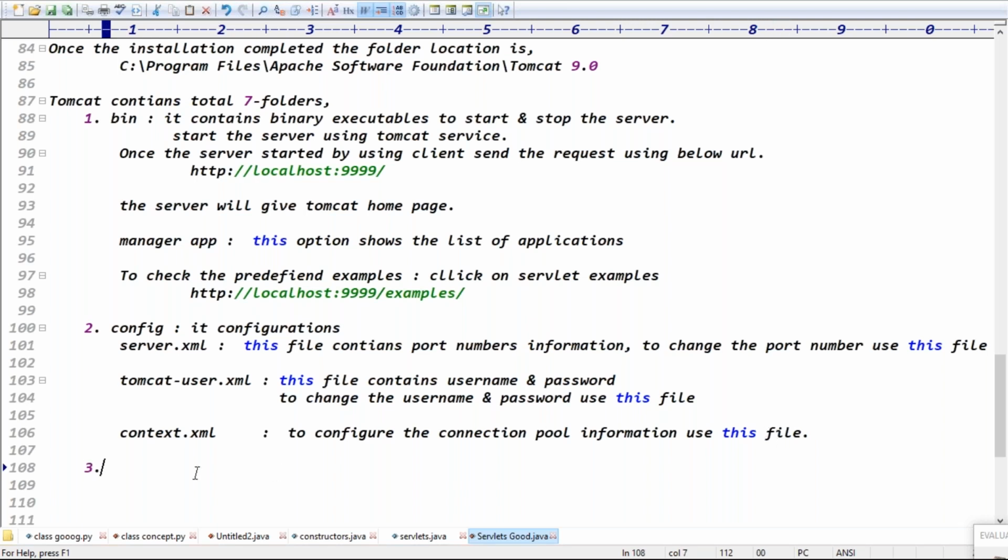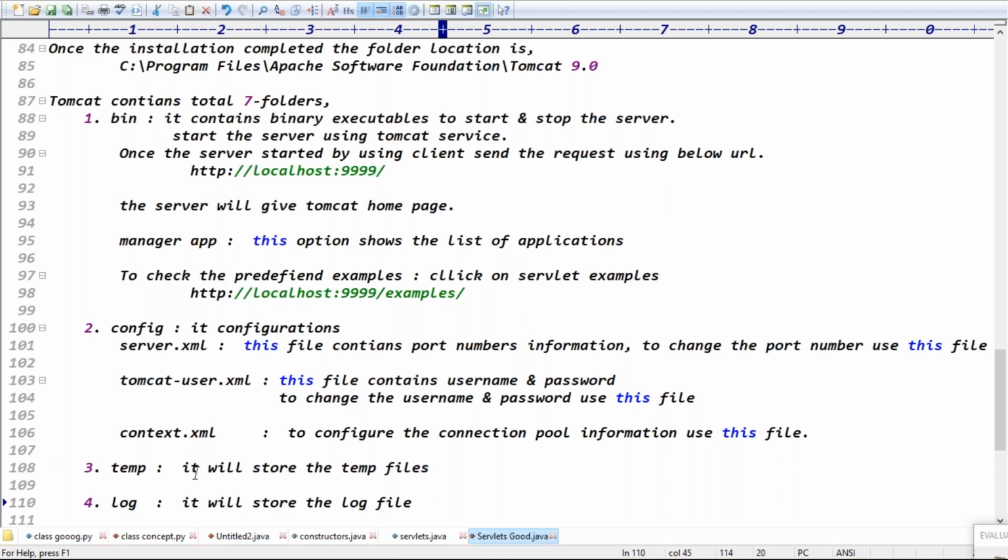And the third folder is the temp folder, guys. The temp folder contains some temporary files. So it will store the temp files, right? Temporary files, guys. The fourth one is the log folder. The log folder stores the log files.